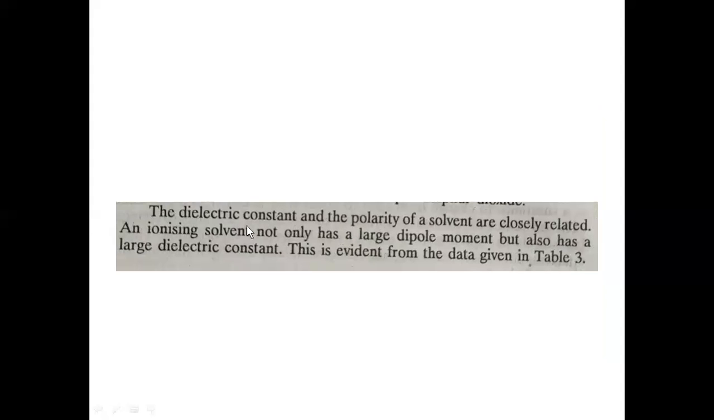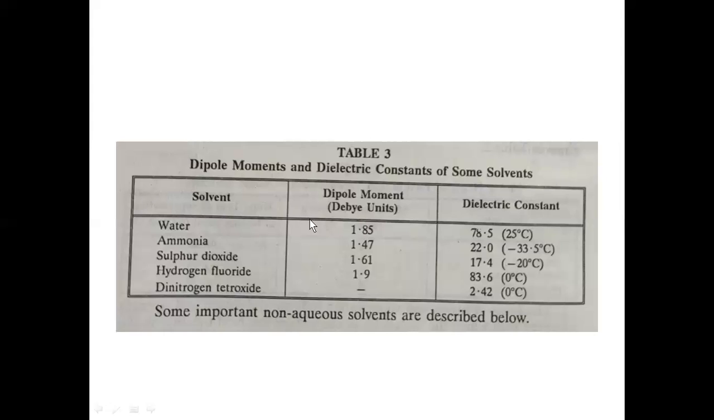Okay. So in short, the dielectric constant, what does it indicate? It indicates the polarity of the solvent. Dielectric constant and the polarity of the solvent are closely related with each other. An ionizing solvent not only has a large dipole moment, but also has a large dielectric constant. If a solvent is ionizing, then it will have a high value of dipole moment and a high value of dielectric constant. Okay. So this is indicated by this table.